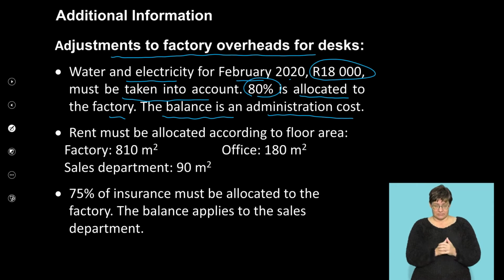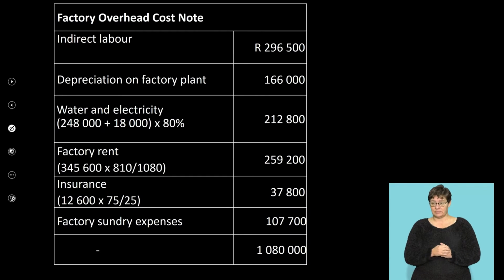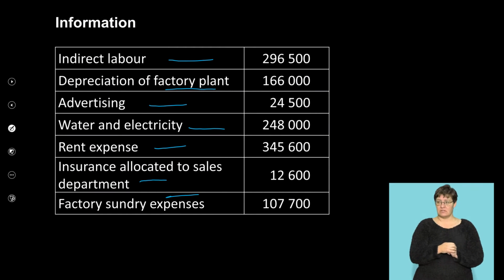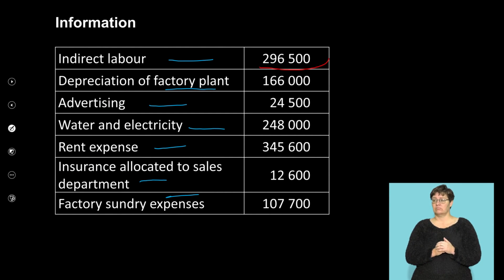Okay? Then we are told that the rent must be allocated according to the floor area. 810 square meters for the factory. Office 180 square meters. Sales department 90 square meters. 75% of insurance must be allocated to the factory. The balance applies to the sales department. Okay, let's go into the adjustments and see how we now have to deal with each of the items. Right, if we take our factory overheads cost, firstly, let's pick up the indirect labor. There was no adjustment for it. Therefore, it will go as is.